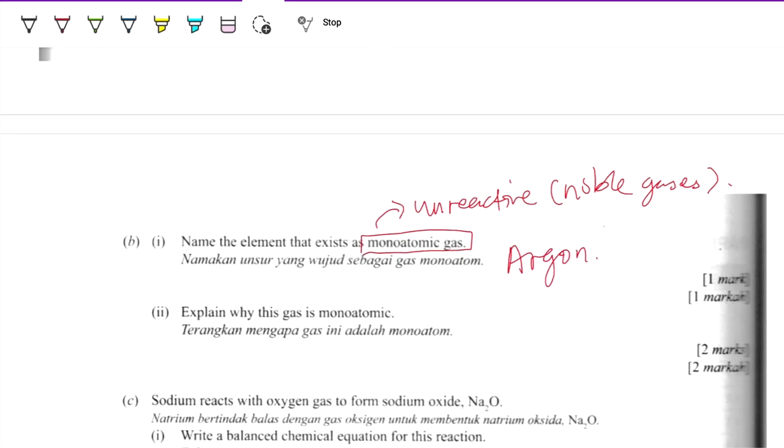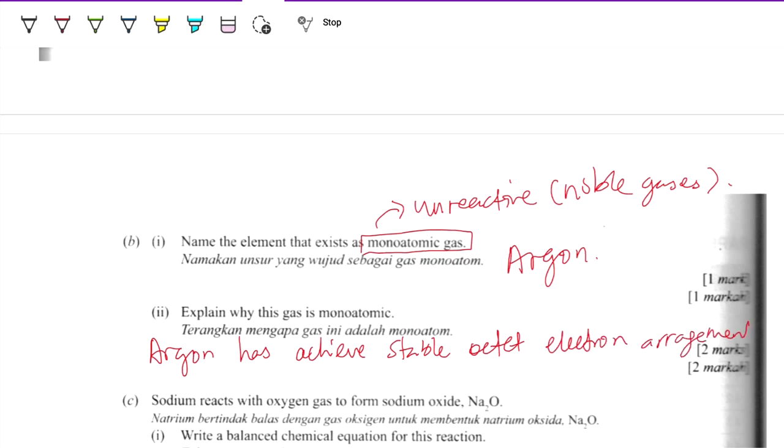Then explain why this gas is monoatomic. So monoatomic here because argon has achieved a stable octet electron arrangement, which is 2, 8, 8.